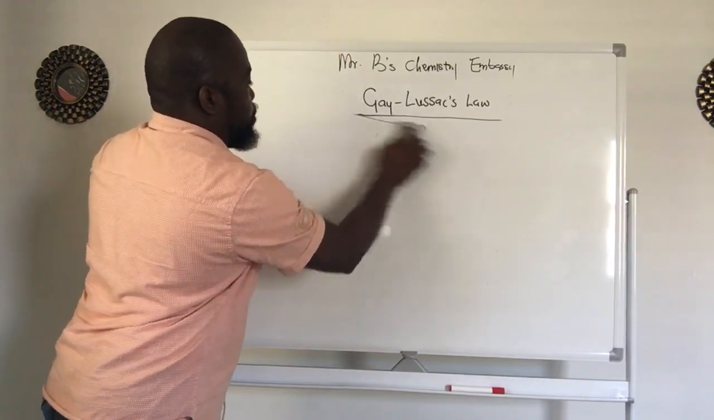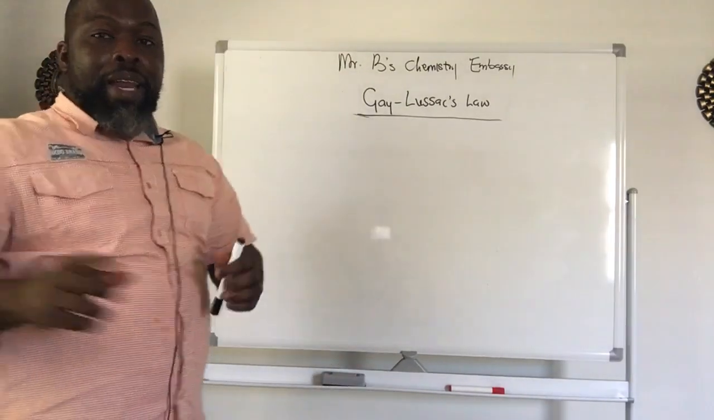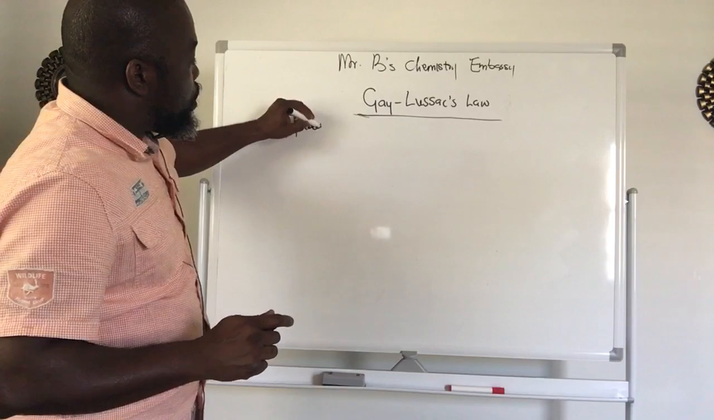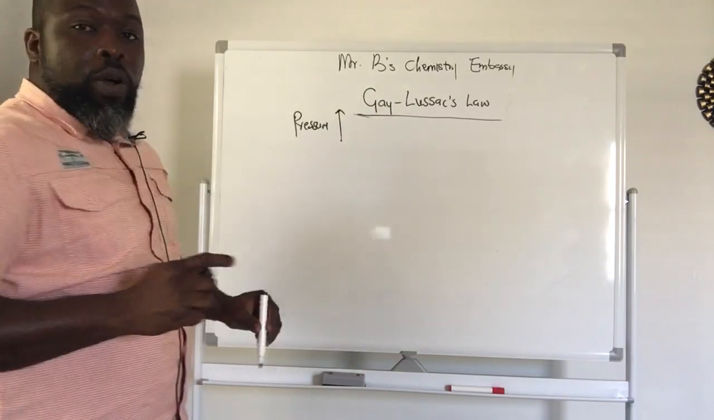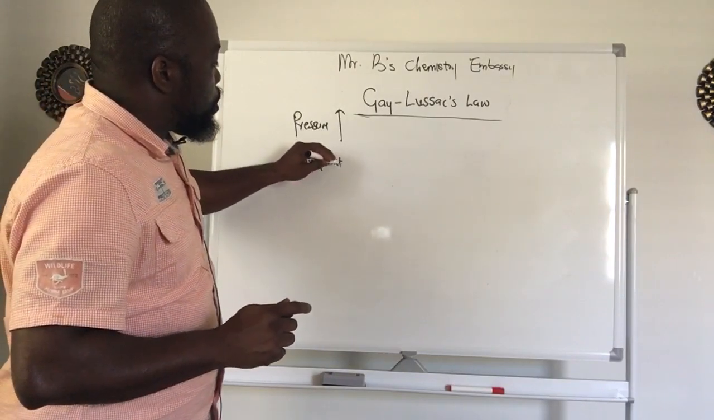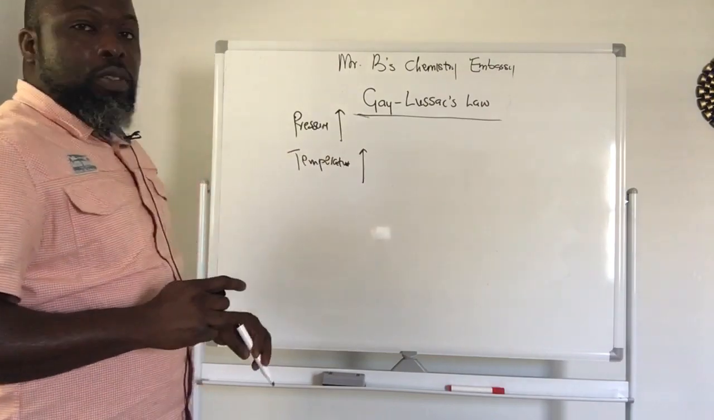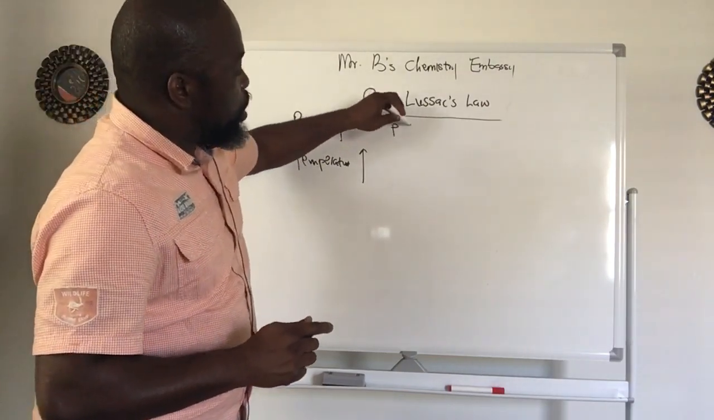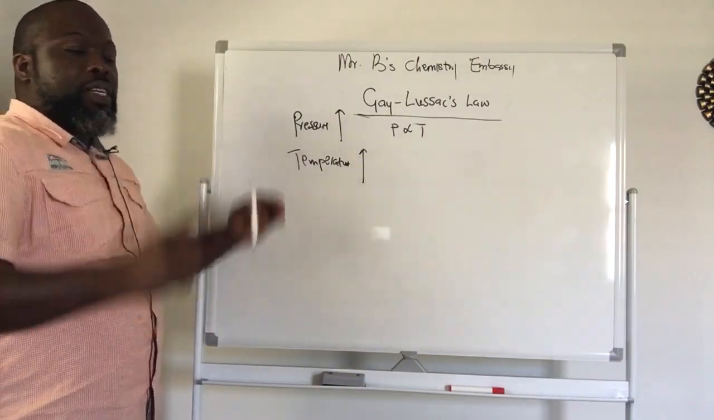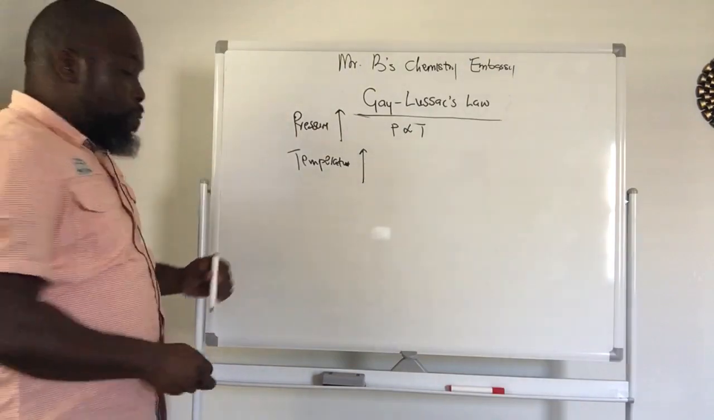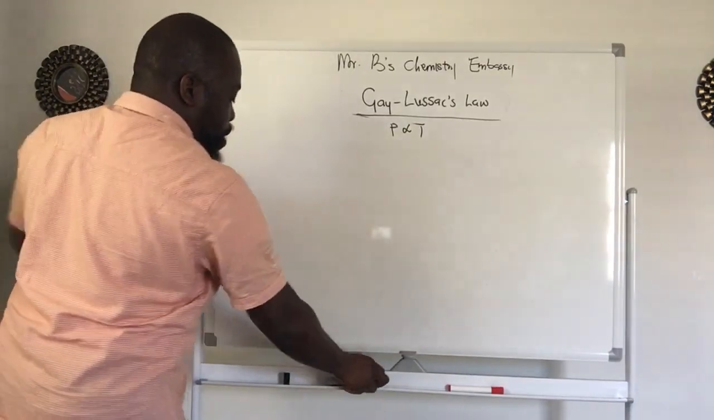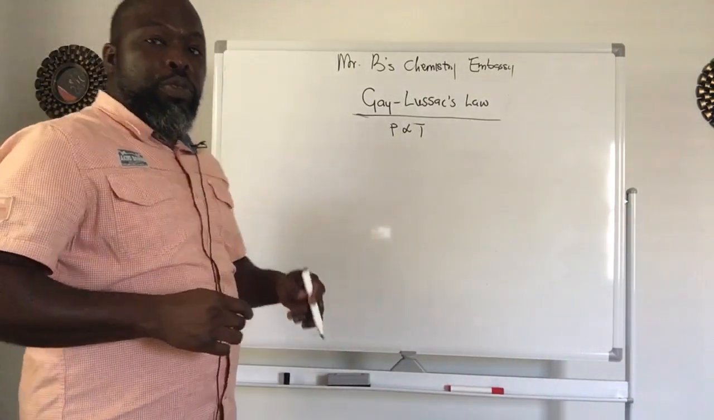So let's make up a problem. Remember that Gay-Lussac's law says that when pressure goes up, the temperature will also go up. So we say that pressure and temperature have a direct relationship, and they always move in the same direction. Let me make up a problem, then we'll solve it, and you will see how easy it is to use this law.